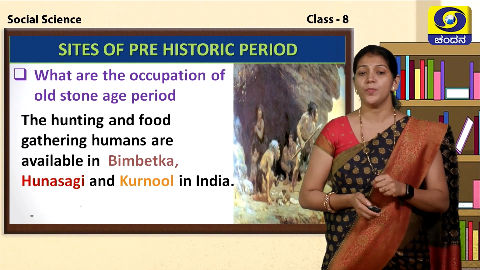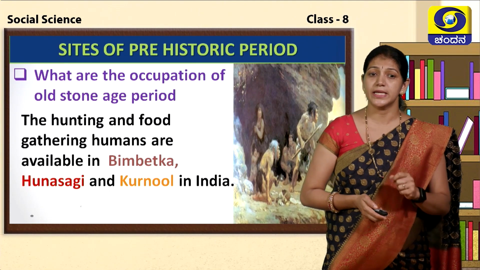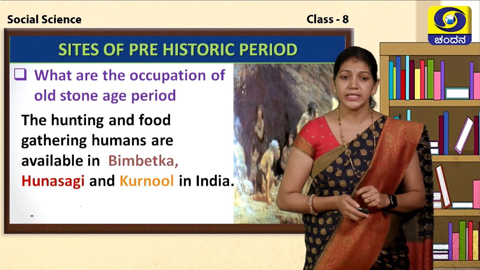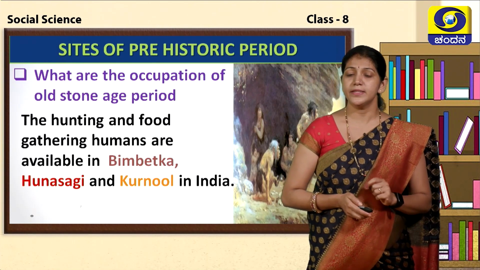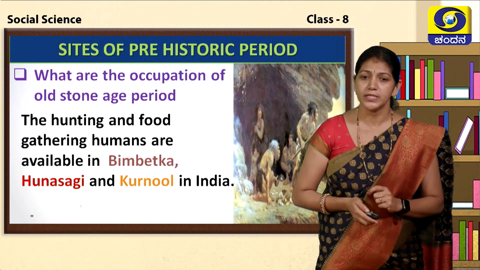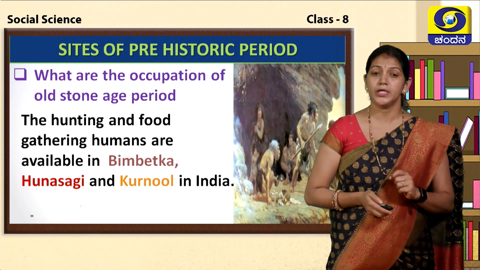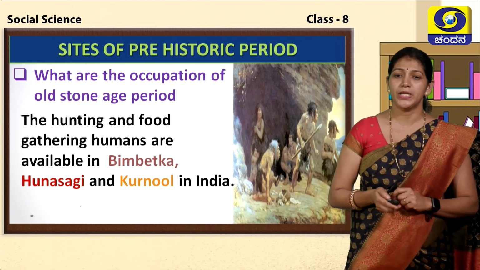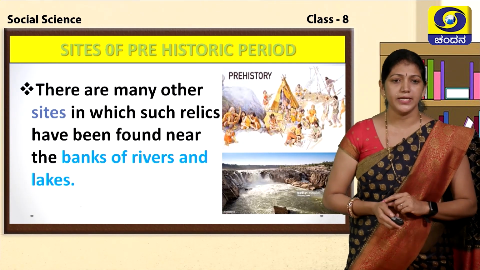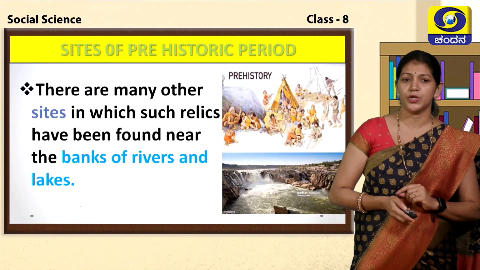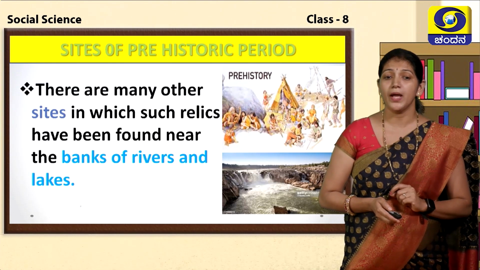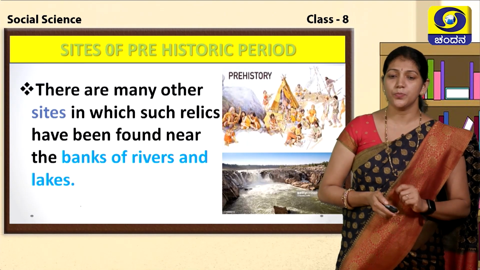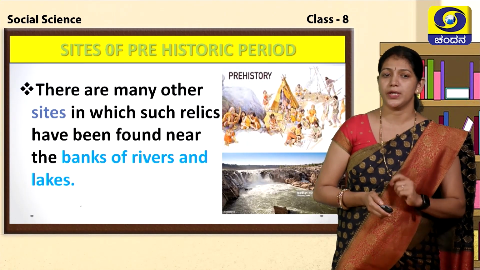We can get information about particular places or sites of the prehistoric period in India, that is Bhimbetka, Nagarjunakonda and Kurnool. These are some important sites that give information about the prehistoric period. Kurnool is in Andhra Pradesh. It gives more information about prehistoric people. There are many other sites, especially on the banks of rivers and lakes, that give some information about prehistoric people.